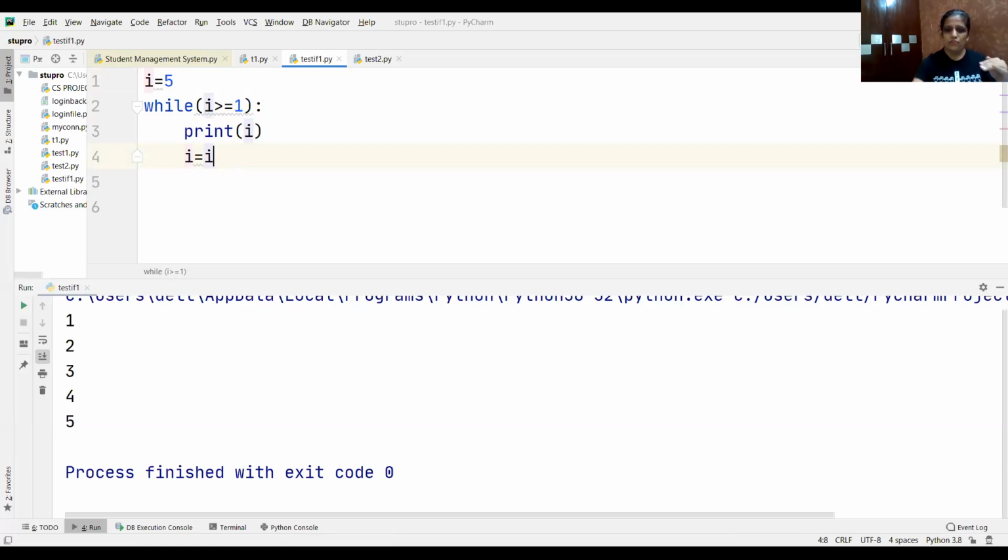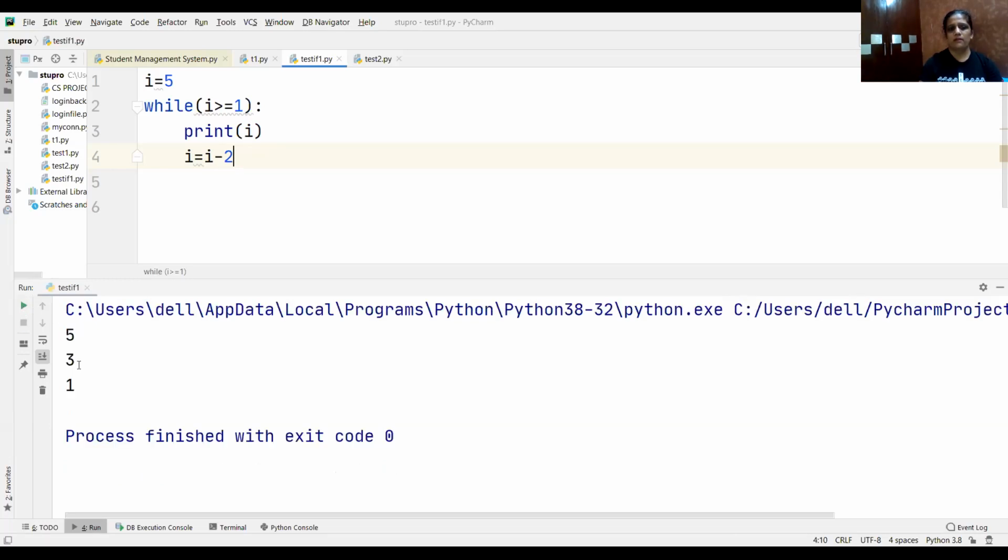So I'm decreasing the value. I'll write here I minus 1. Now let me execute this. See, 5 4 3 2 1. In this you can do anything, like if you need to decrease the value by 2, let me put 2 here. What will happen? 5 3 1. 5 minus 2 is 3, 3 minus 2 is 1.